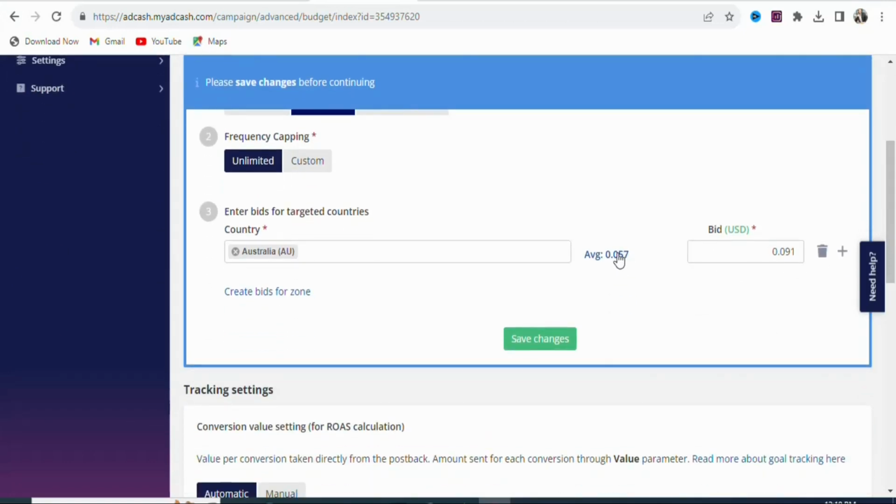You can see this is the average bid. So if you want, you can select this, or you can enter your own bid. You can see the bid right here. In this case, we are going to select the average, so just click on it. Once you click on it, you can see it right here. This is the bid. This is the amount that we are going to be paying per every click that we get. So click right here, save changes.